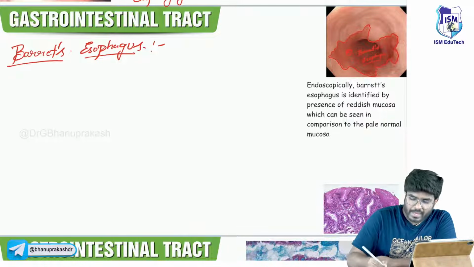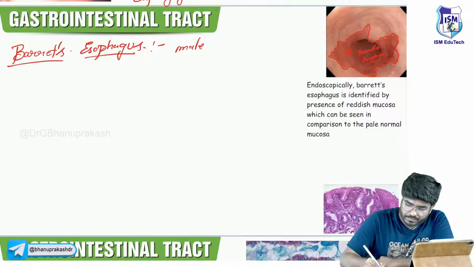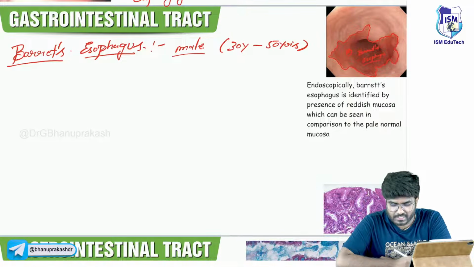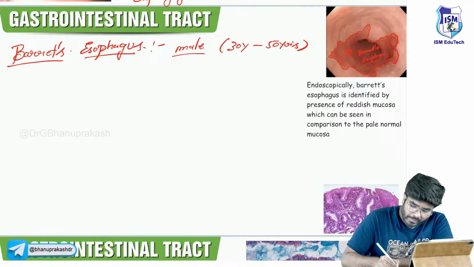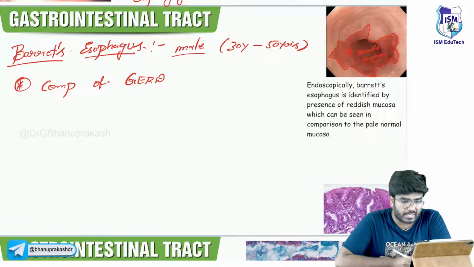Okay, so Barrett's esophagus, it's going to be seen in males or females? Most commonly they are seen in the males, sir. In which age group? 30 years to 50 years. Okay, 30 to 50 years is the most common age group for Barrett's esophagus. Now, why Barrett's? You already know it's a complication of what? Complication of GERD, gastroesophageal reflux disease. It's a complication of GERD, sir.